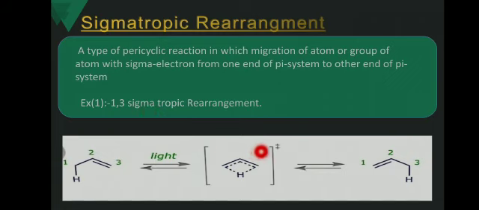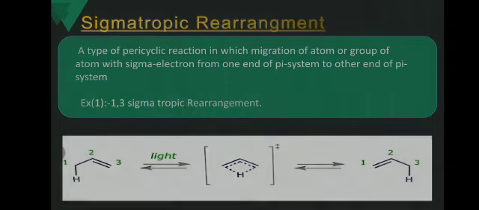Here the breaking and making of the bond take place simultaneously, therefore it is a concerted process, and a new sigma bond is formed on the third carbon atom.